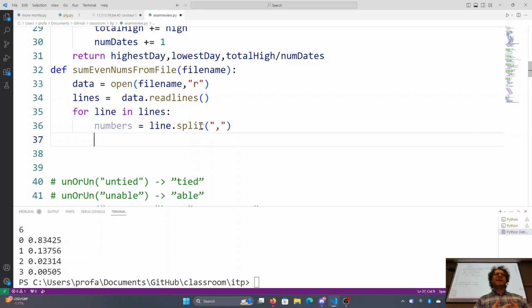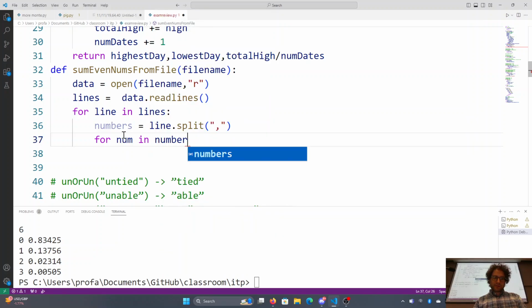Because for line in the lines, we split up the line into numbers. Now we have to go through each, and we can't just simply ask with an if statement. We have to go through each of those individual numbers. For num in numbers, okay.